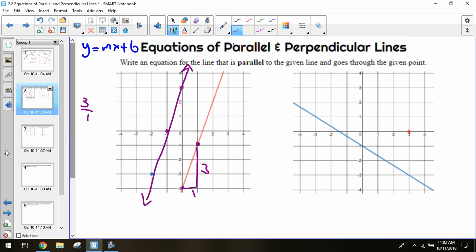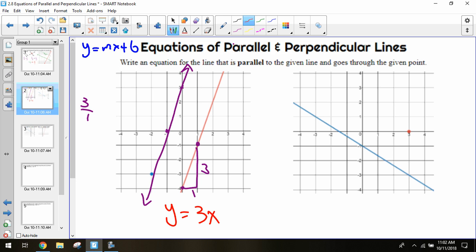The only thing I need to do differently now is write the equation of this line. Once again, we're writing y equals mx plus b. I need to figure out what my m and my b are. I already know my m is the same as the slope of my parallel line, so it's y equals 3x, or 3 over 1, whatever you prefer, same number. But I need to figure out what that b is. Remember, b is the y-intercept.